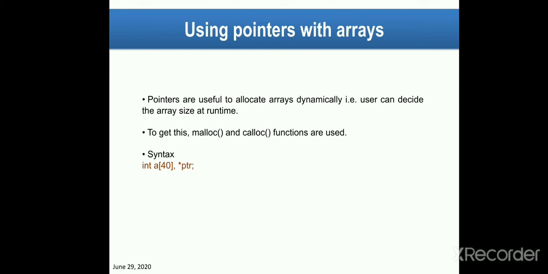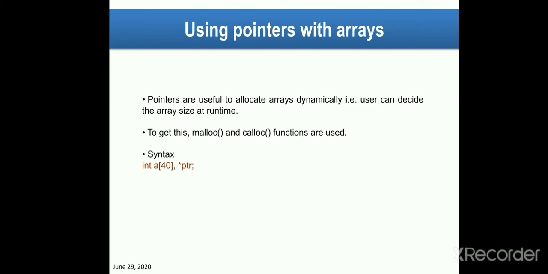Second point, to get this dynamically, the user uses functions like malloc, calloc, etc. If you have already studied C or data structures, then you are familiar with these functions.